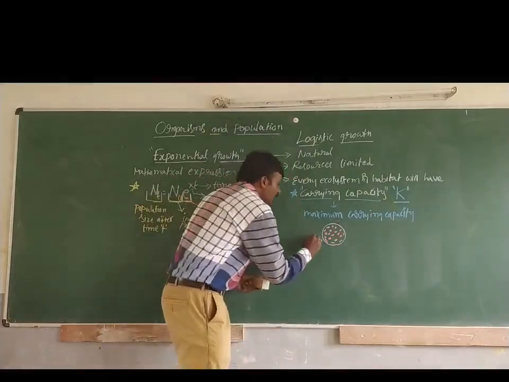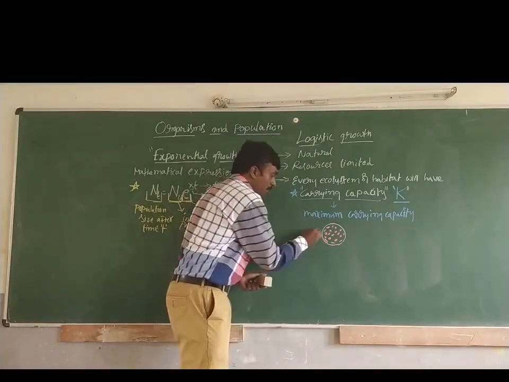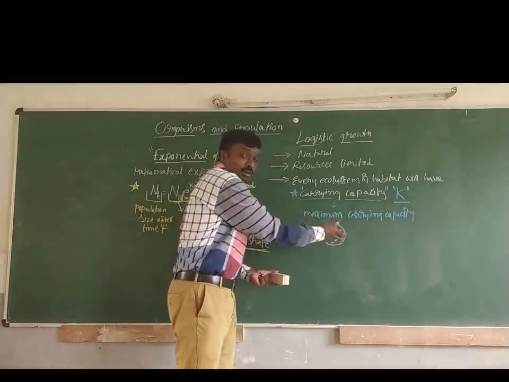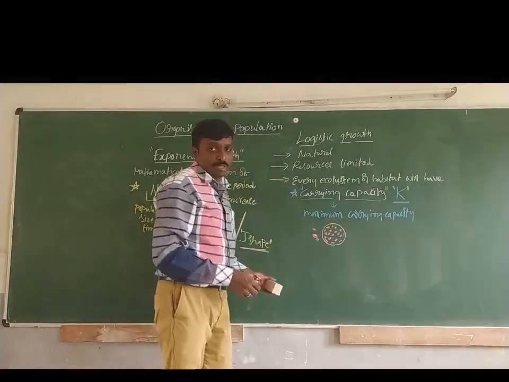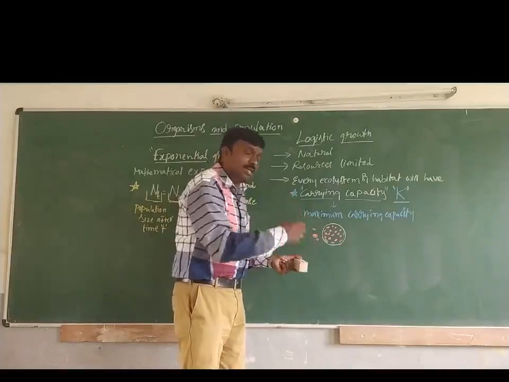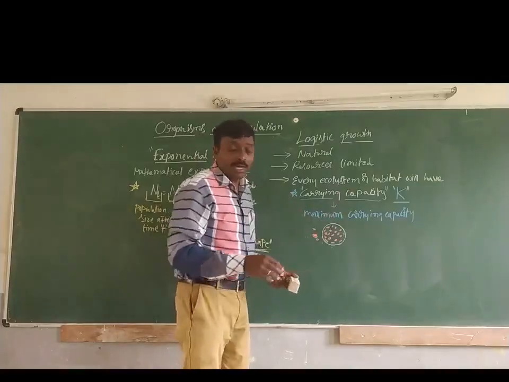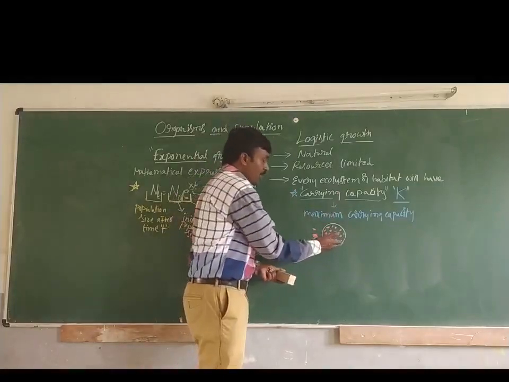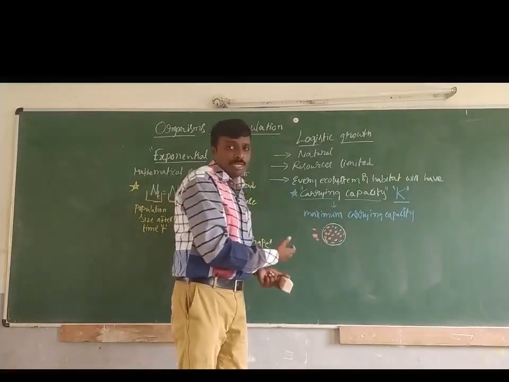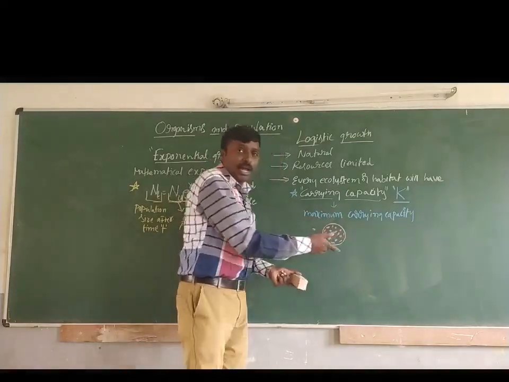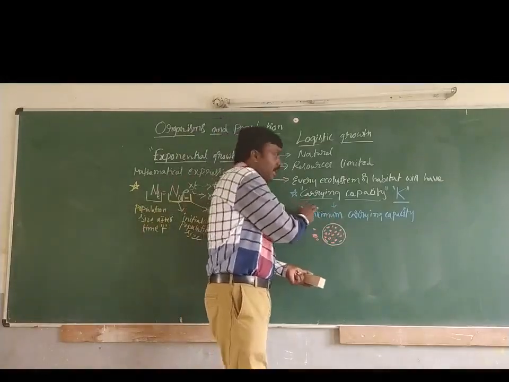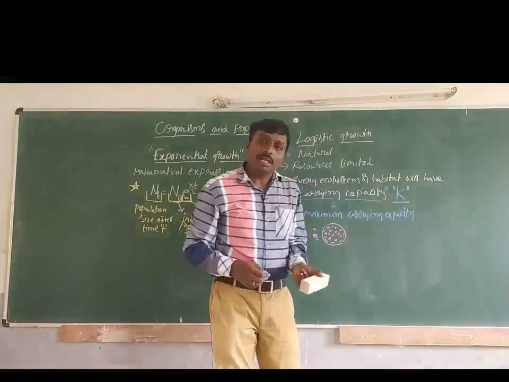If some more fish want to enter this ecosystem, there is no capacity left. The maximum carrying capacity is already full. So this ecosystem, this habitat cannot accommodate more organisms than it can. That is what is called carrying capacity, denoted with capital K.